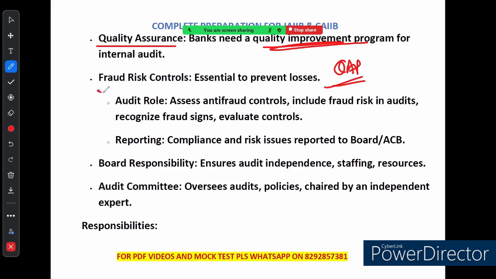Fraud prevention is another major priority. Banks have controls in place to detect and prevent fraud, and the internal audit team checks whether these controls are working properly.